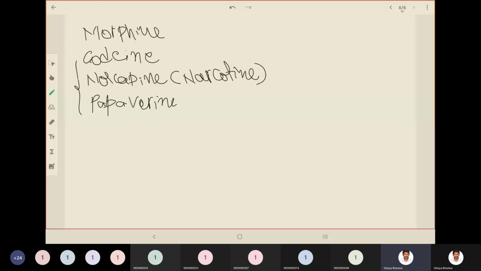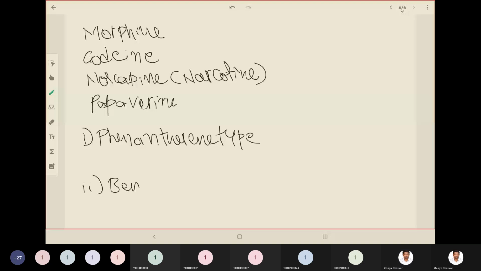Remember, the alkaloids are divided into mainly 2 types. One is phenanthrene type, and the second type of alkaloids is benzyl isoquinoline type. So what is an example for phenanthrene type? Morphine is the example for phenanthrene type.